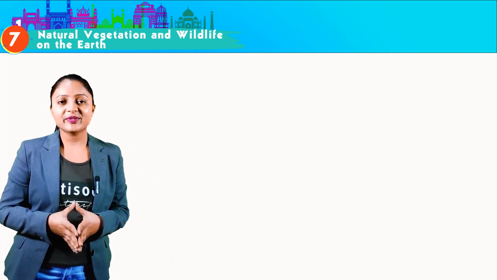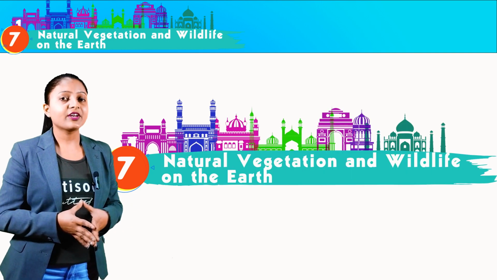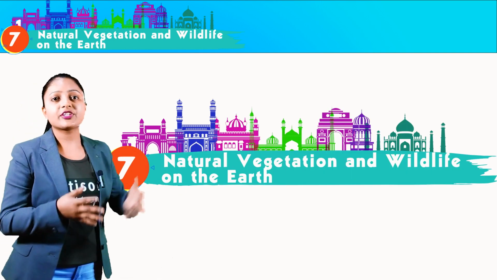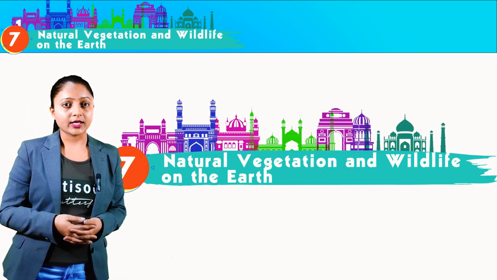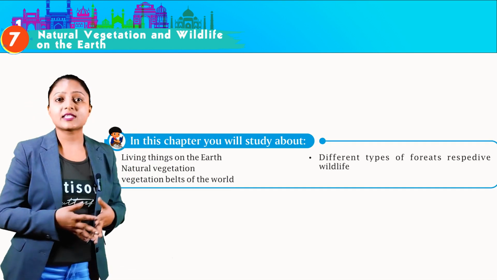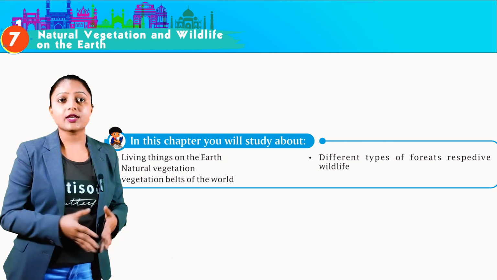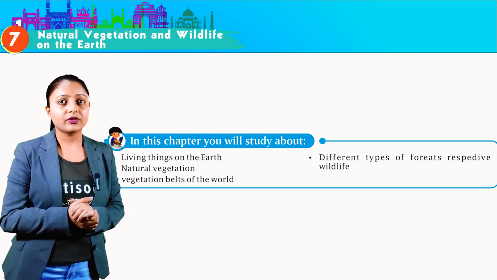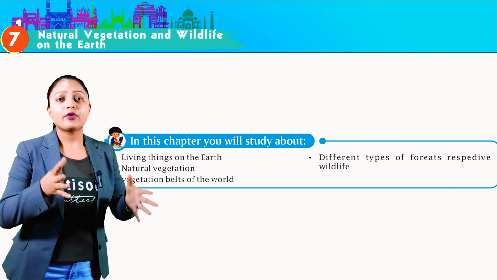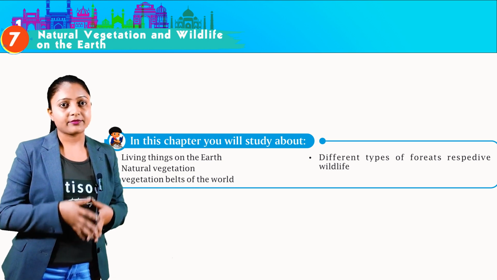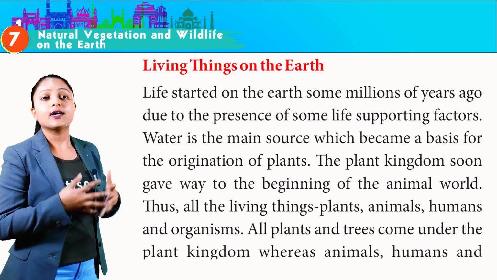Today we are going to start our chapter 7 of Geography, Natural Vegetation and Wildlife on the Earth. In this chapter you will study about living things on the earth, natural vegetation, vegetation belts of the world, different types of forests, and wildlife. Living things on the earth.